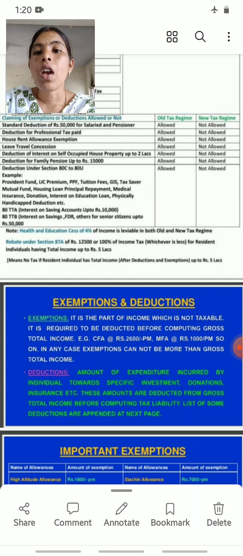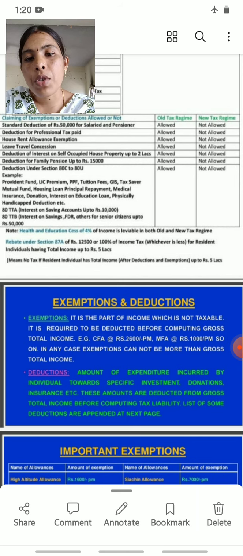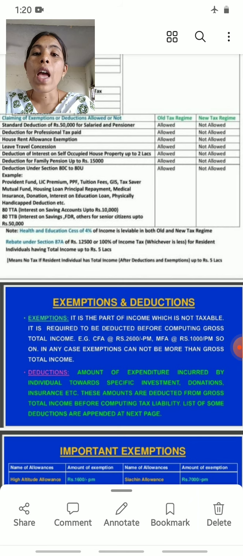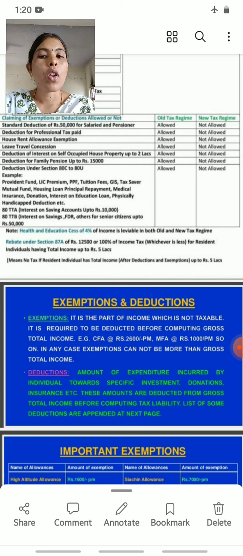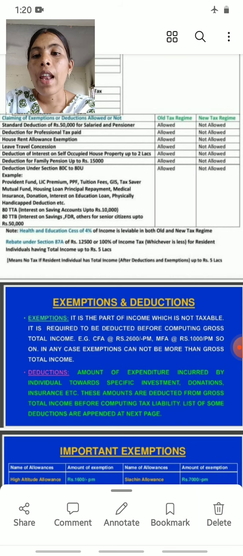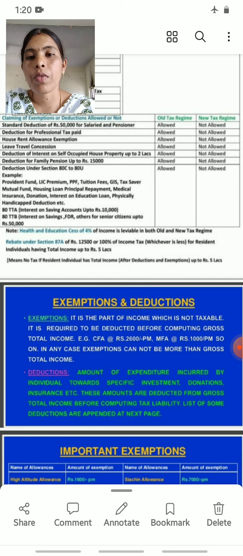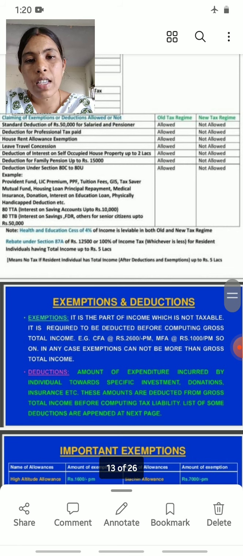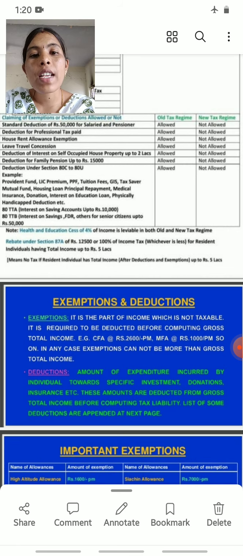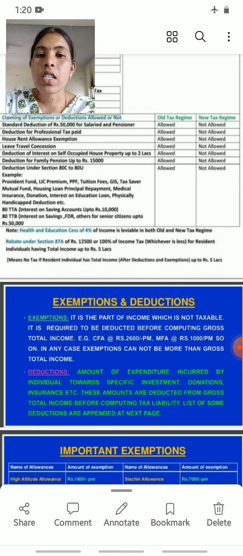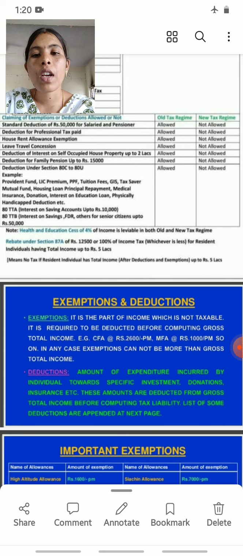Then next, house rent allowance exemption: as per old tax regime, it is allowed; as per new tax regime, not allowed. Then leave travel concession: as per old tax regime, it is allowed, and new tax regime, it is not allowed.